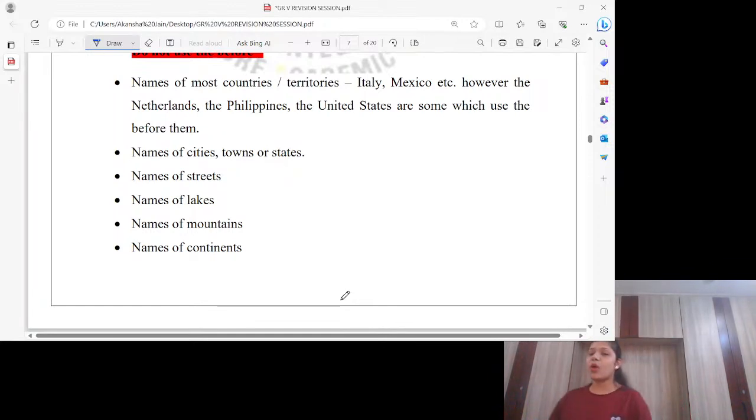And do you know the reason why we are using the before these? Because these are ending with S and somewhere we are considering plural. So these are ending with S. That's why we are using the before these. The Netherlands, the Philippines, the United States.